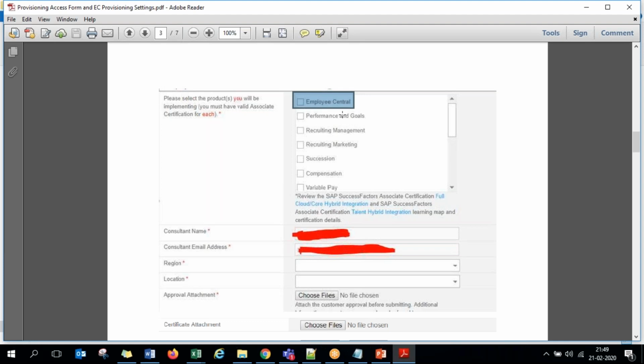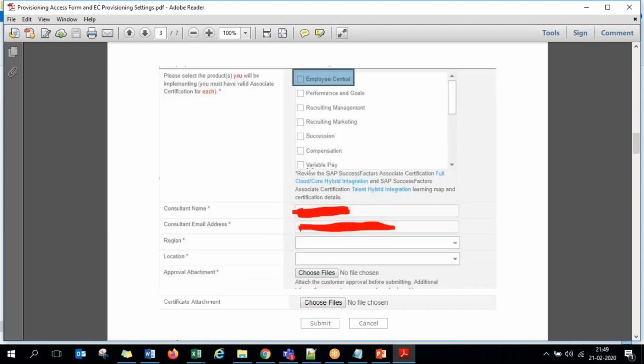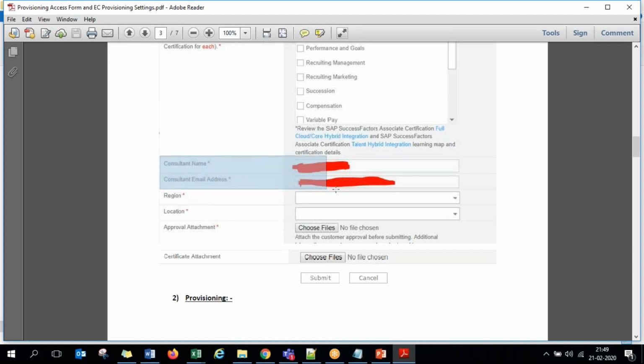So you are also certified in PMGM recruitment. For which module you are now going to implement, select only that module. And of course your name and email address will be auto populated here based on the user credentials through which you are actually logging in.